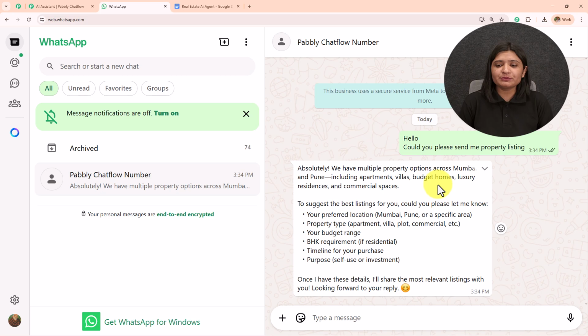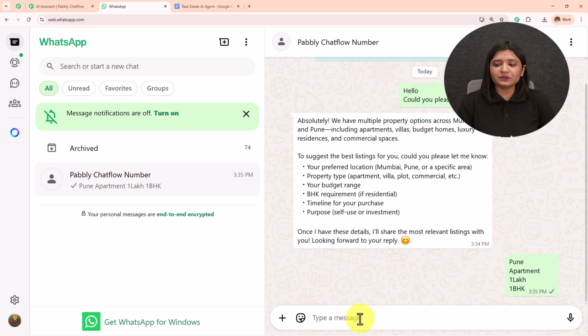Absolutely, we have multiple property options across Mumbai and Pune, including apartments, villas, budget homes, luxury residences, and commercial spaces. To suggest the best listing for you, could you please let me know your preferred location, property type, your budget range, BHK requirement, timeline, purpose. So I'm going to enter only these details. I'm going to send the message. Let's wait for the reply.